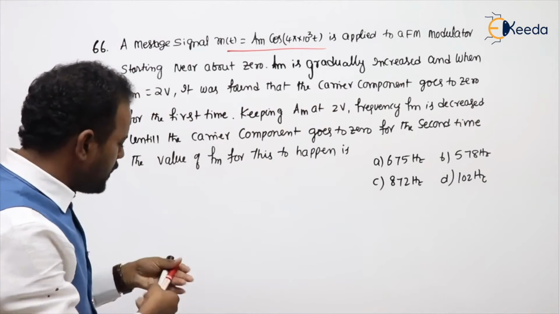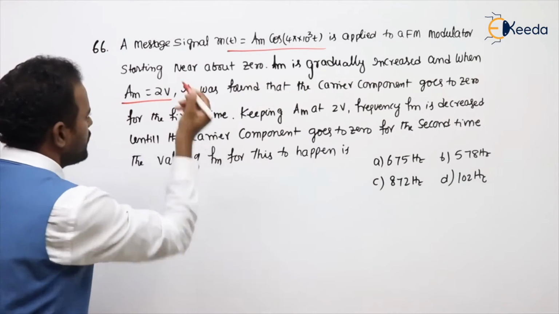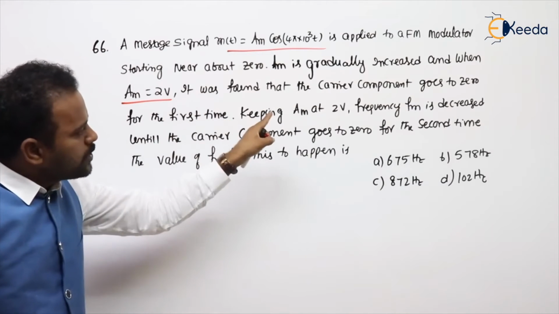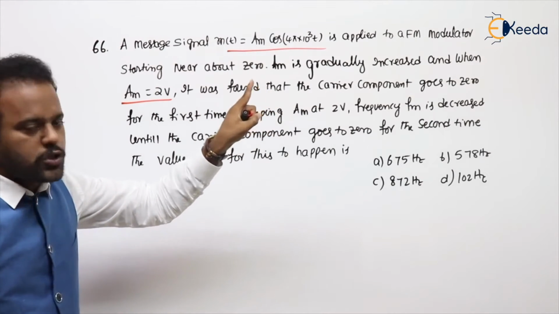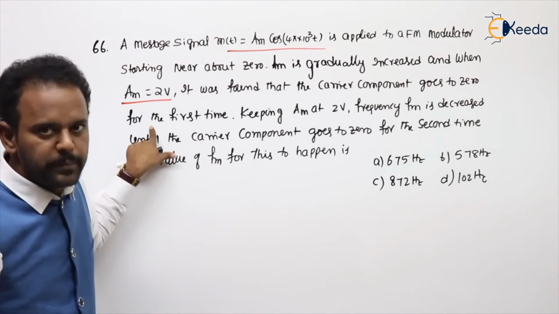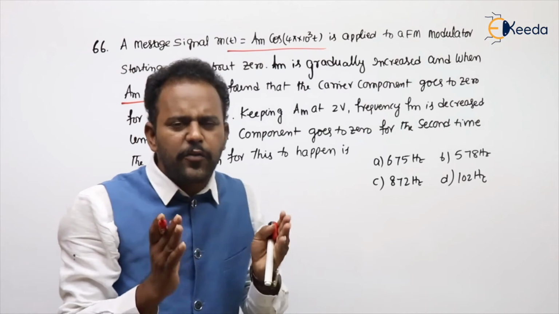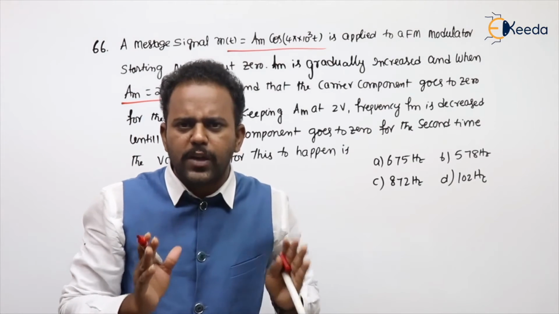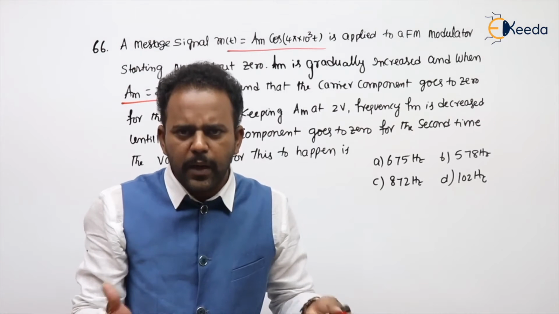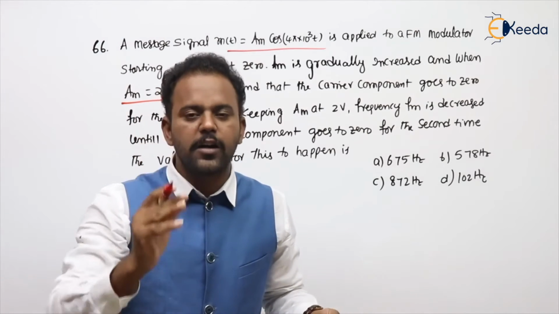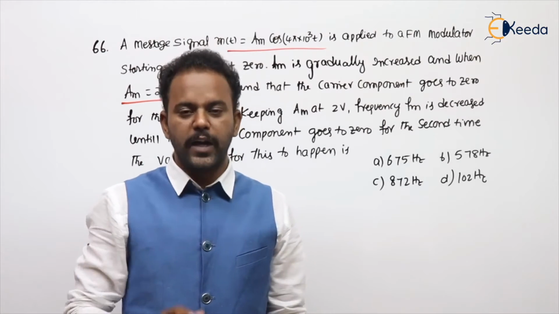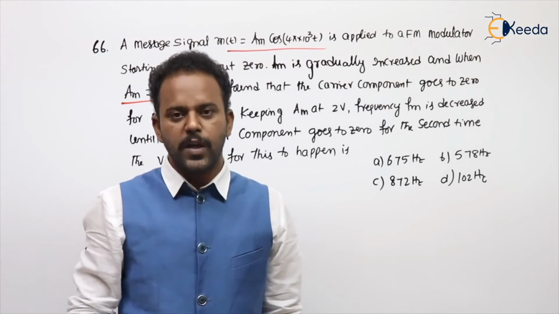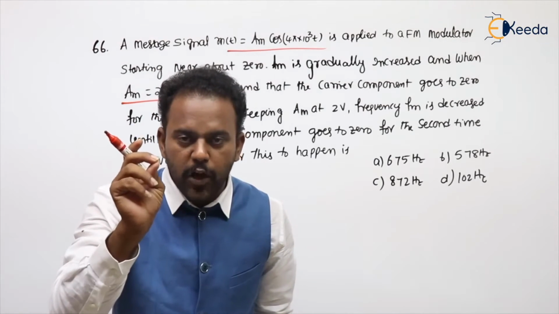When Am is 2 volt, it was found that the carrier component goes 0 for the first time. When will the carrier frequency component be 0 the first time? Whenever J0 of beta is becoming 0. I told you to remember some values.